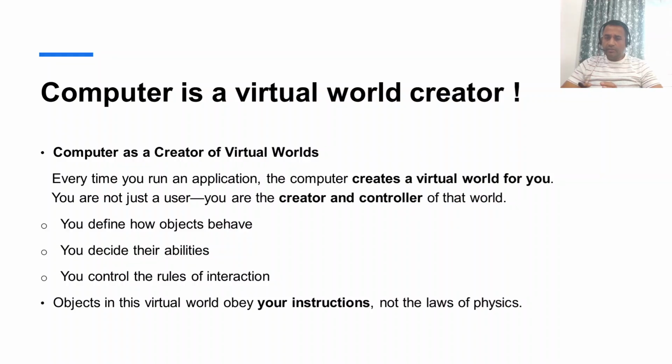Similarly, when we create Java applications, the objects which we create, everything is controlled by us. So we decide how the object will behave, what the object has the capability to do, and what objects will interact with each other, right? For example, let's take the example of the real world.